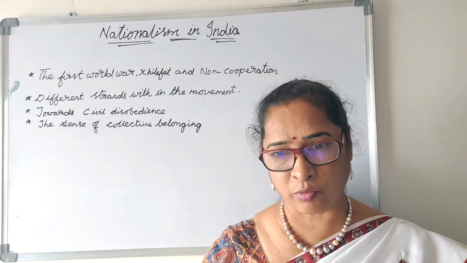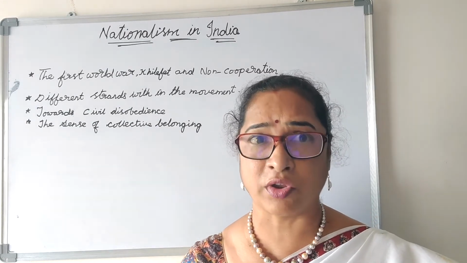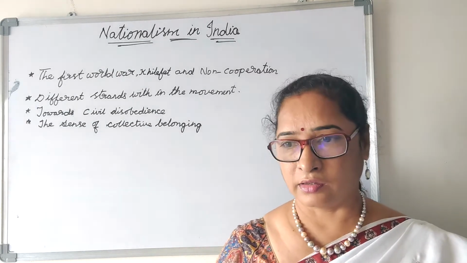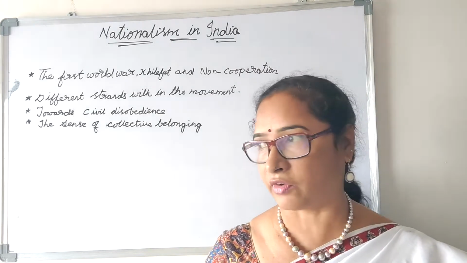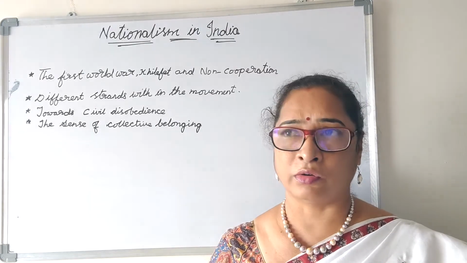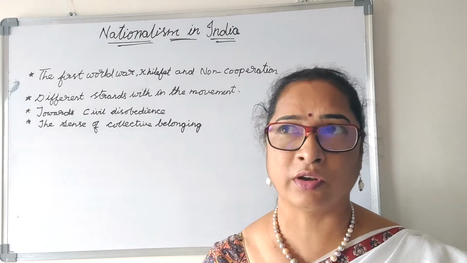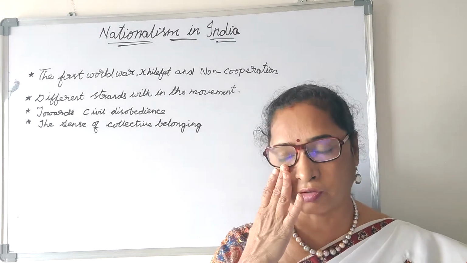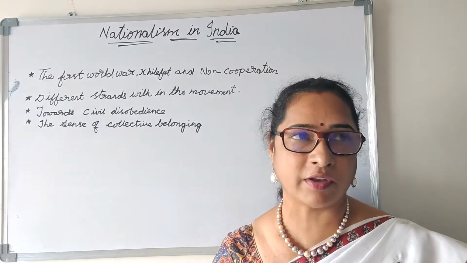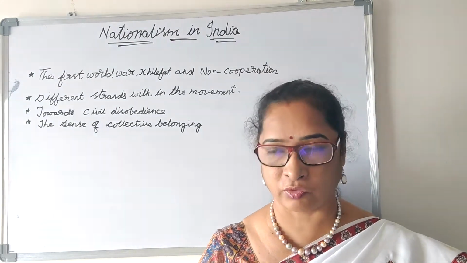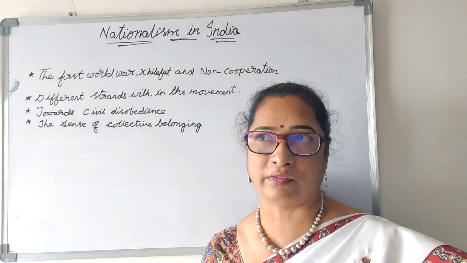When the Swaraj movement was going on like that, one violent incident happened. Police tried to stop the Swaraj movement people, the Satyagrahis. During that time, there was a conflict between these Satyagrahis and the police.